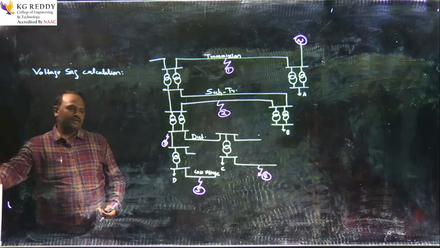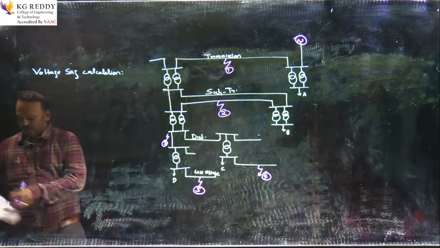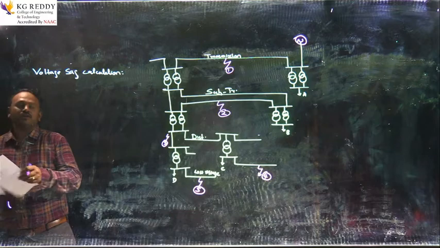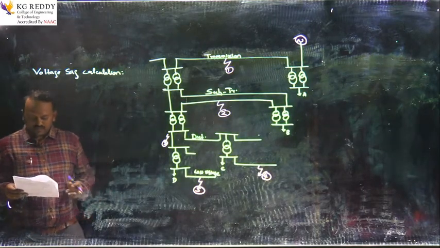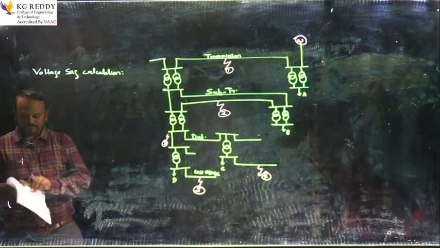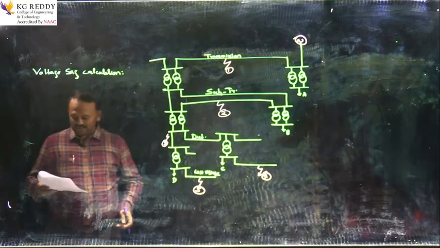Now, let us see how the calculation is done for a simplified network, a radial system.